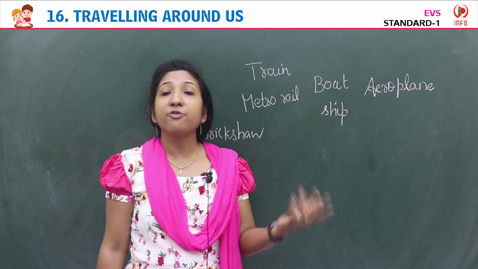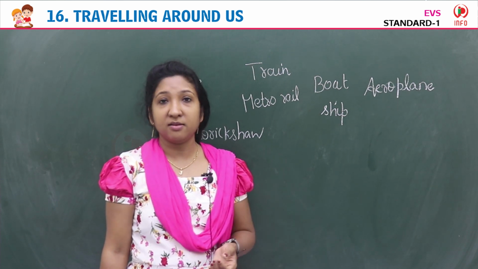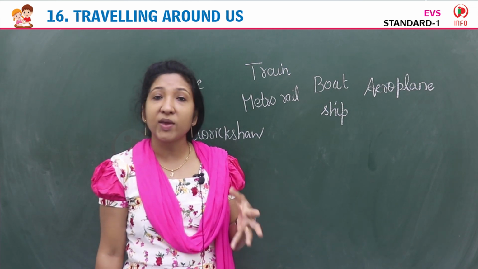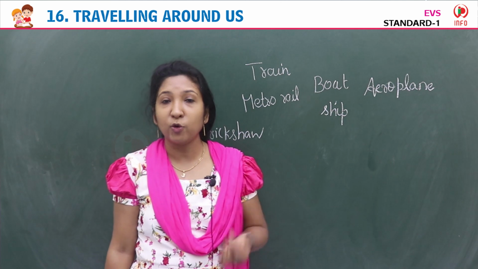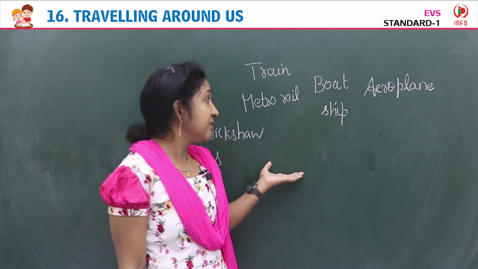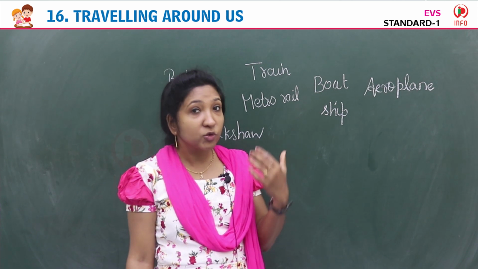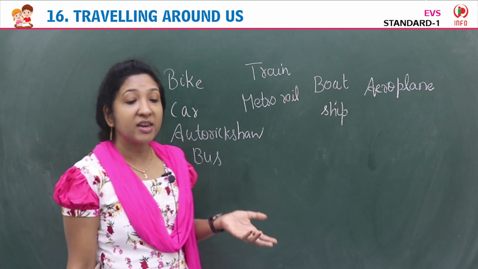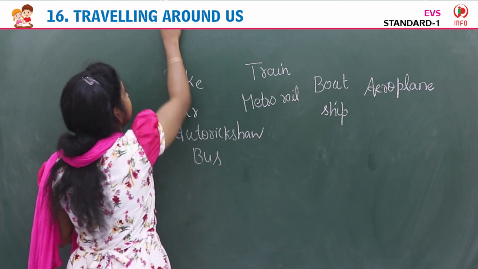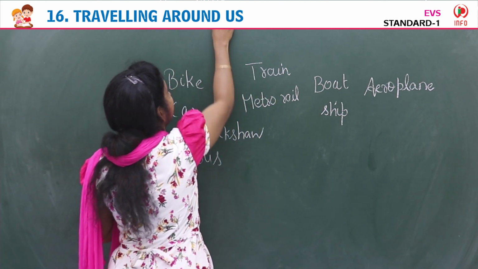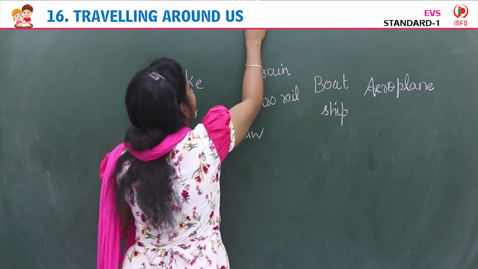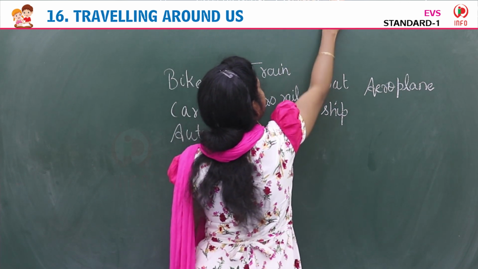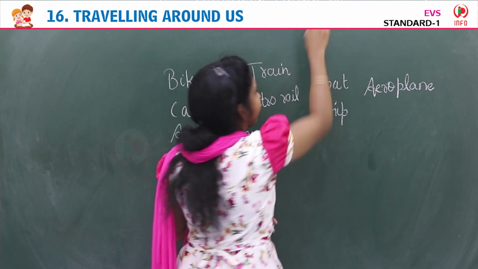So we have different vehicles to travel. The vehicles which we use to travel from one place to another are called means of transport. Yes, these are all the means of transport. So today we are going to learn about these means of transport, or traveling around us. Lesson 16, Traveling around us. Around us, which are the means of transport that we use to travel.